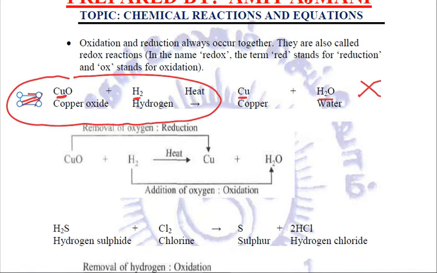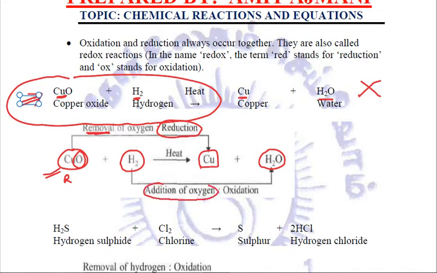Now try to relate one by one. In the reactant, we saw copper oxide, and in the product, we see only copper. So what does it mean? That this oxygen has been removed from copper oxide, and removal of oxygen is called reduction. So reduction of copper oxide is taking place. Now this oxygen is added to hydrogen, because hydrogen we see in the reactant is H2, but in the product it becomes water.